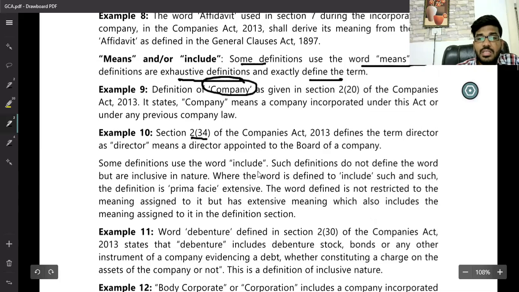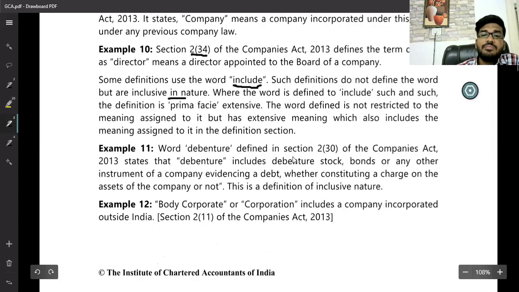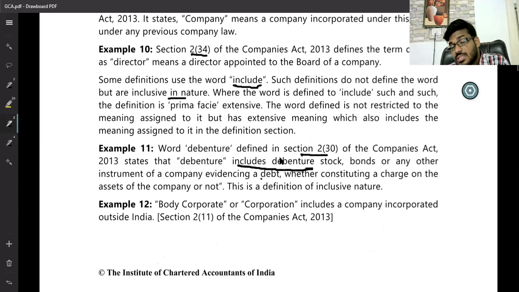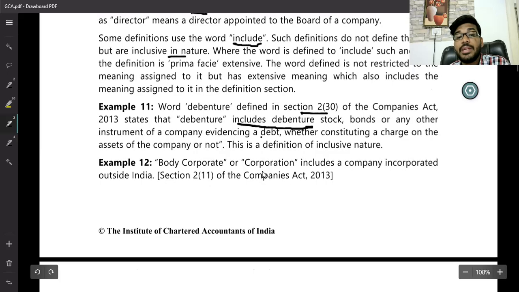Some definitions are inclusive definitions. Such a definition does not define the word but is inclusive in nature. What is the best example, sir? Debenture is defined in Section 2, Clause 30 of the Companies Act: debenture includes debenture stock. Or, about securities, it includes; or goods include, in the Sale of Goods Act definition. Body corporate under Section 2(11): body corporate includes a foreign company but excludes a cooperative society.